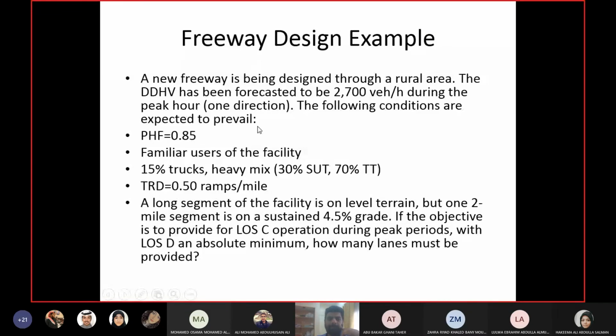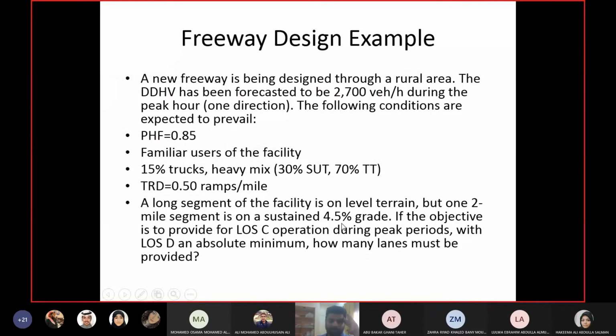New freeway for a rural area. Directional design hourly volume is given as 2700 vehicles per hour for the expected peak hour in one direction. Peak hour factor 0.85. Trucks 15%, but now we have a heavy mix: 30% SUT, 70% trailer trucks. Total ramp density 0.5 ramps per mile. We are designing the whole freeway. Most of the freeway is level terrain, but there's a 2-mile segment of 4.5% gradient.